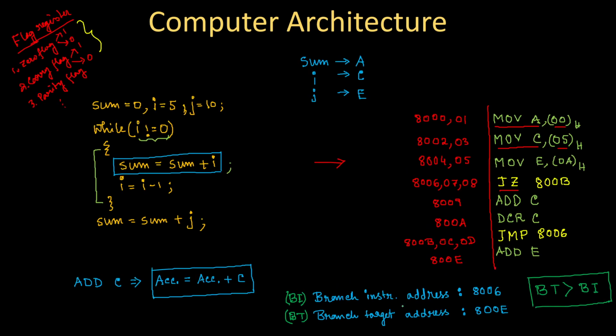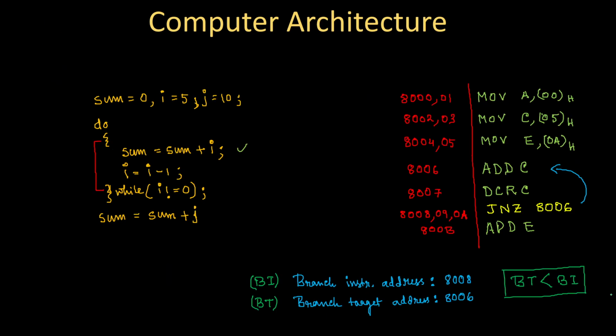If the hardware finds that branch target address is greater than branch instruction address, it predicts branch will not be taken. If the hardware finds the branch target address is lesser than branch instruction address, then it predicts branch will be taken. In this way, we can design a hardware which can help us to do an early prediction whether a branch will be taken or not, based on what form of program a programmer has written.